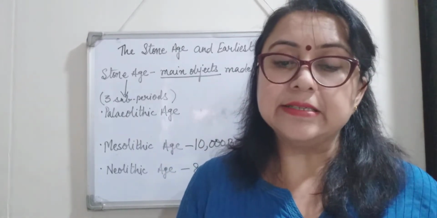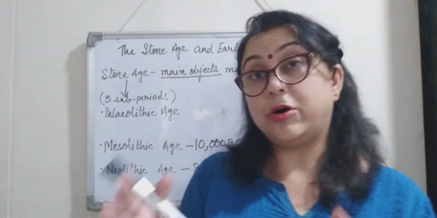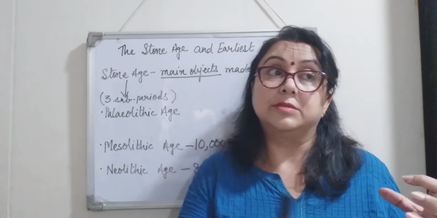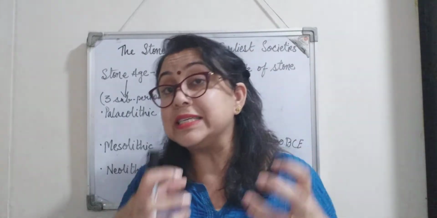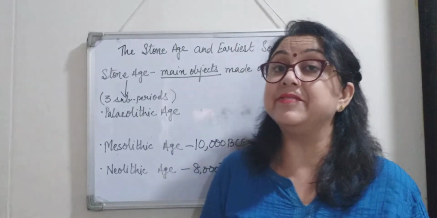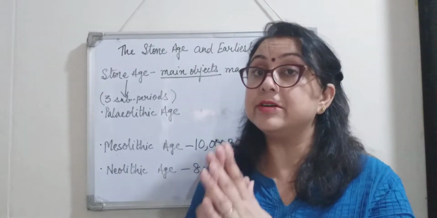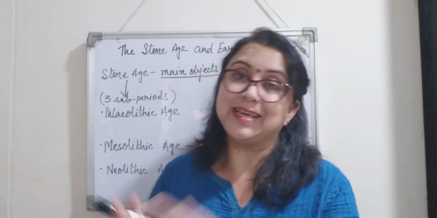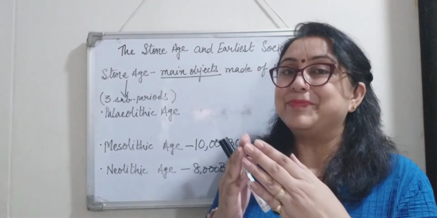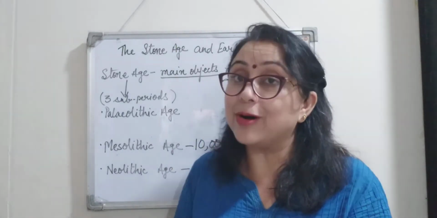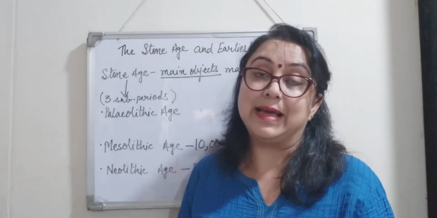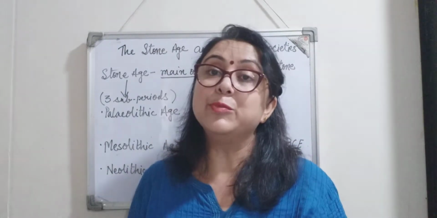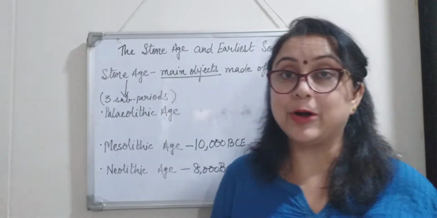So the tools of this new Stone Age were more advanced. Obviously, in the first chapter we read that development was a continuous process. Development never stopped. Progress never stopped. Humans kept progressing every minute, every moment, and we can see this now as well. The process of progress doesn't stop at all, right? Every day, every minute, every moment, we move ahead, we move towards progress, isn't it?